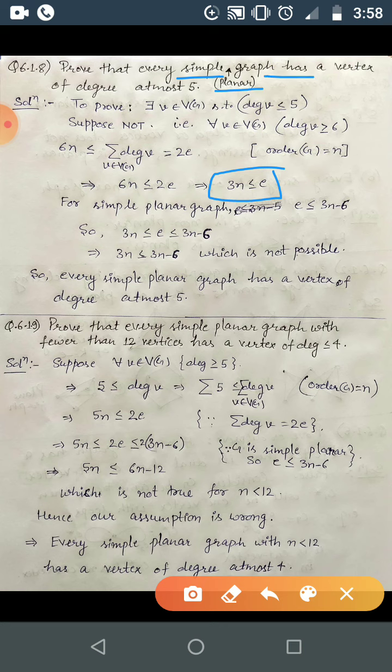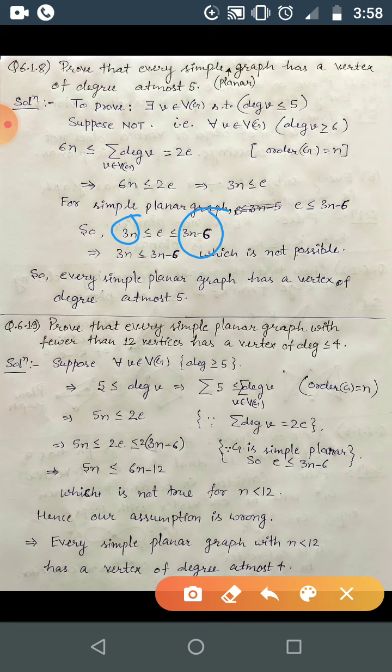And for a simple planar graph, we have done that the number of edges will be less than or equal to 3n minus 6. So if you put this expression in this one, then you are getting 3n less than or equal to e less than or equal to 3n minus 6. From here you are just getting 3n is less than or equal to 3n minus 6.